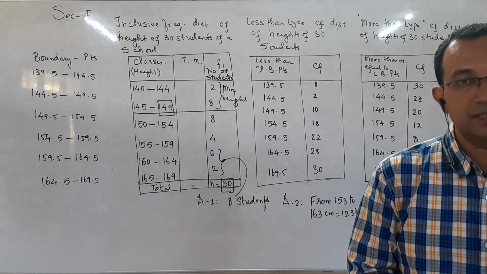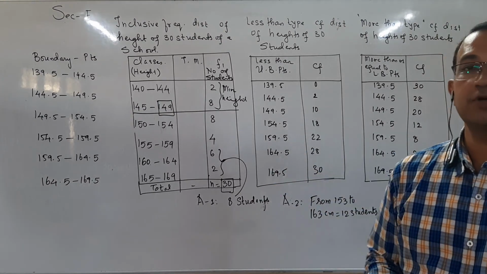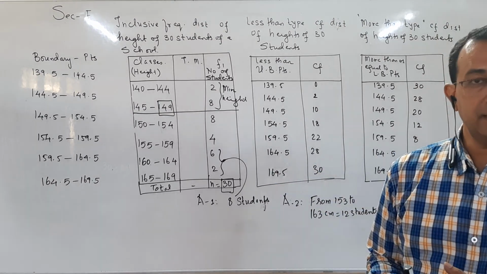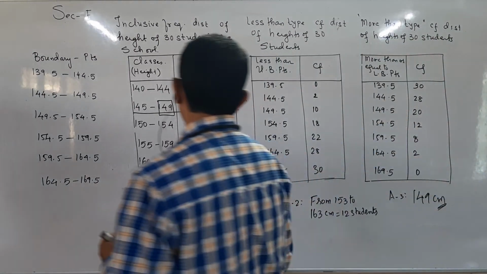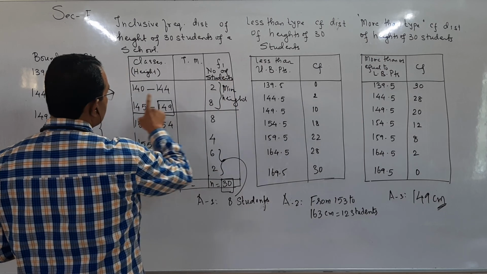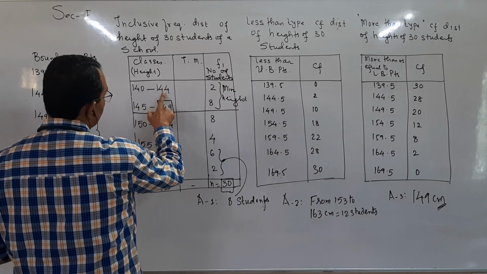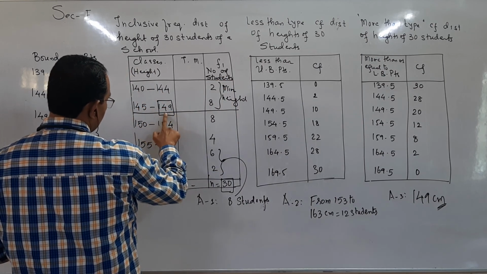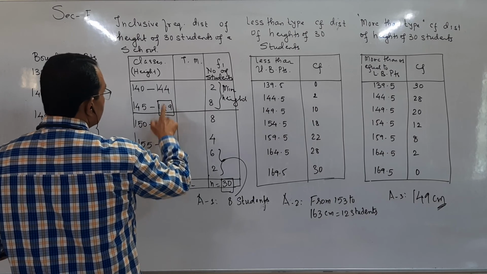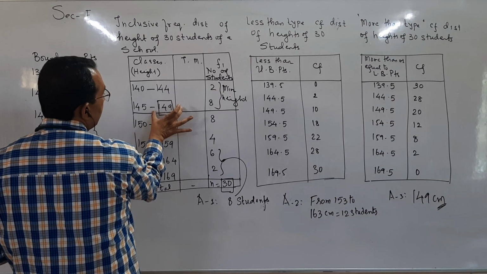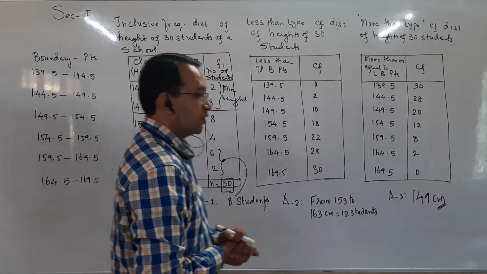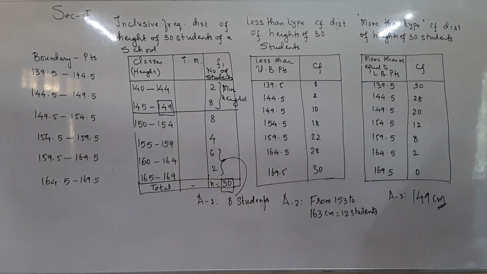So 1/3 of 30 is 10. Within these 10 students, what is the maximum height? These 10 students are within the class range 140 to 144 and 145 to 149. In this, the maximum height of a student will be 149. So third answer is 149 centimeter.